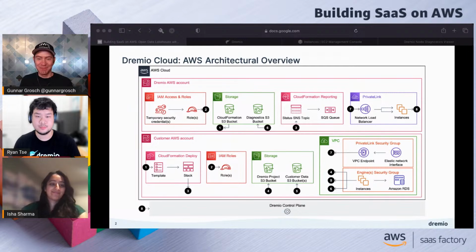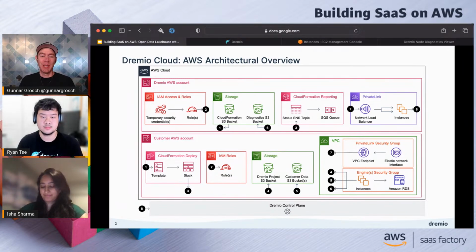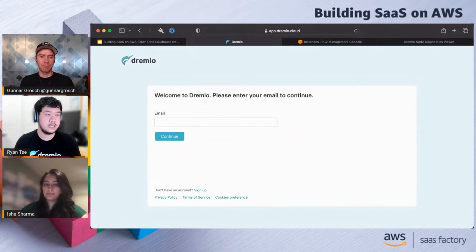Very cool stuff, Ryan. So if you just joined us, this is Building SaaS on AWS, and I'm happy to be joined today by Ryan and Isha from Dremio, and we are looking at how they are building SaaS on AWS. So maybe, Ryan, it's time to have a bit more of a look at Dremio to see maybe the onboarding process. Yeah, definitely. Let me jump over to Dremio Cloud here.